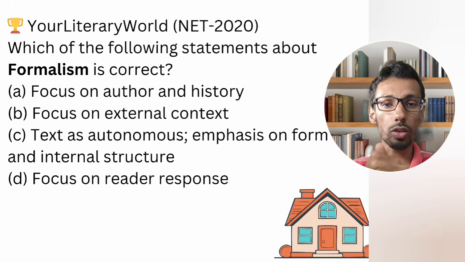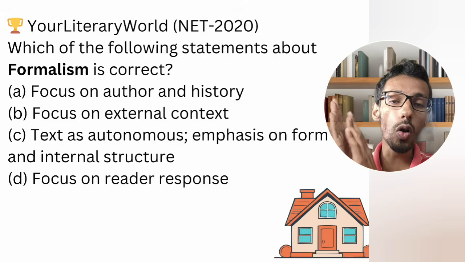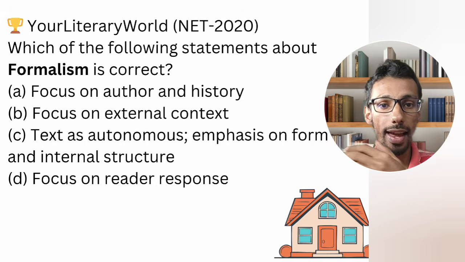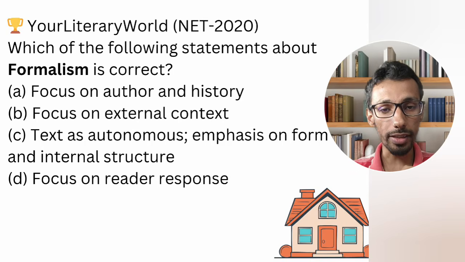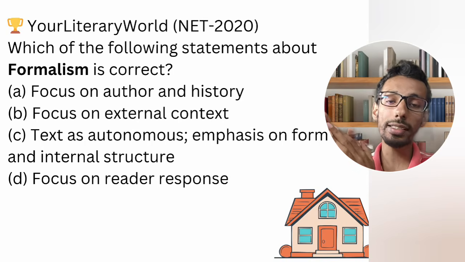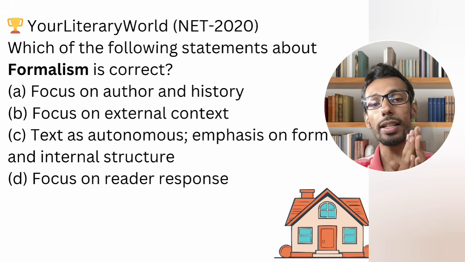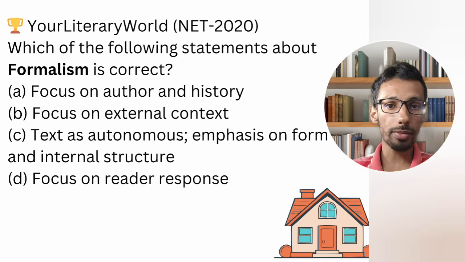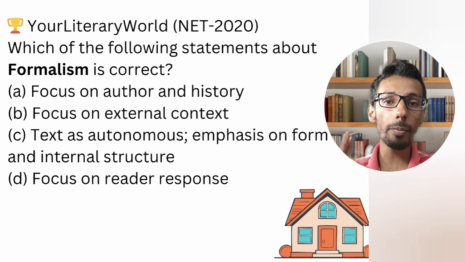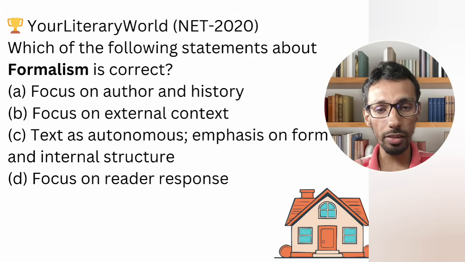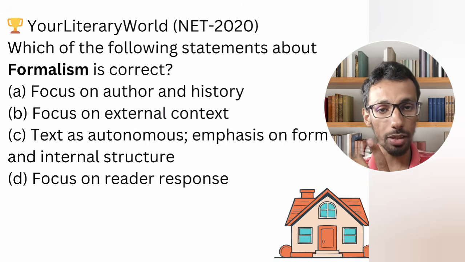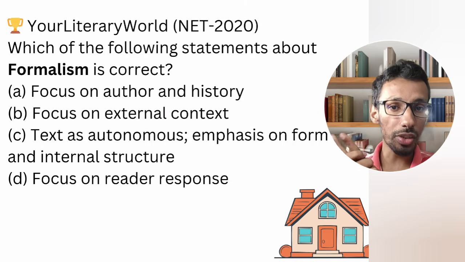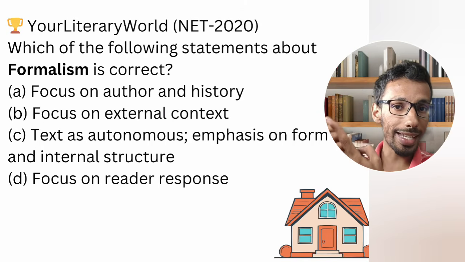So text as autonomous. Autonomous means that text has no connection with the external sources, and this idea is coming from group 2, which is known as Opoyaz, Victor Shklovsky predominantly. So text as autonomous means that it has no resemblance with the outside at all. Emphasis on forms. Yes, forms are all about it. They are saying that form is the first thing, device is the first thing, after that text is coming. So in terms of ranking, form is first, text is second, then comes the reader. Remember that: form, text, reader.